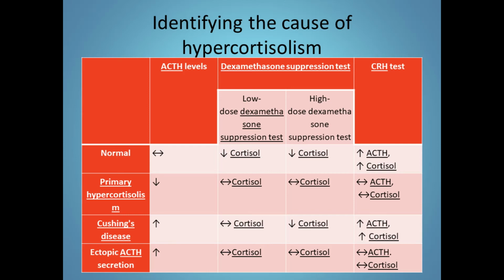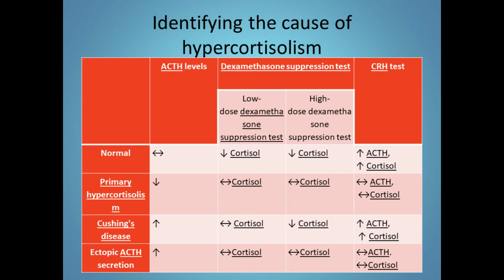So, when an ACTH level is normal, there is no suspicion. When ACTH levels are decreased, then we can suspect primary hypercortisolism. And if ACTH levels are increased, then we can suspect Cushing's disease. If ACTH levels are increased, we can also suspect ectopic ACTH secretion. Next, we go for a dexamethasone suppression test.